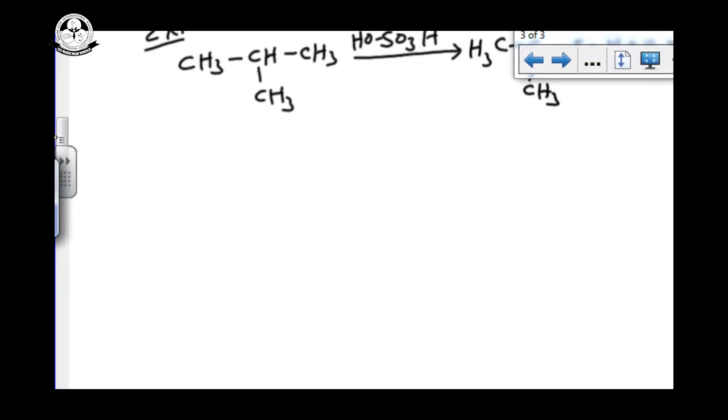Now the most important chemical property for the alkanes is pyrolysis. So what is the meaning of pyrolysis?